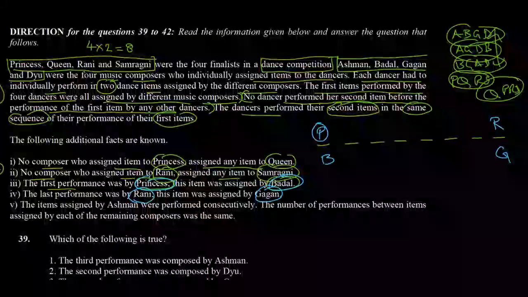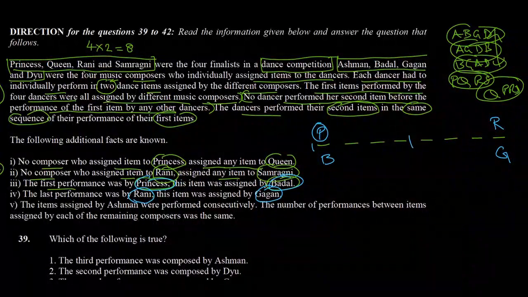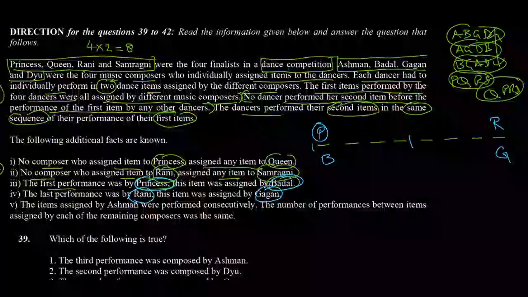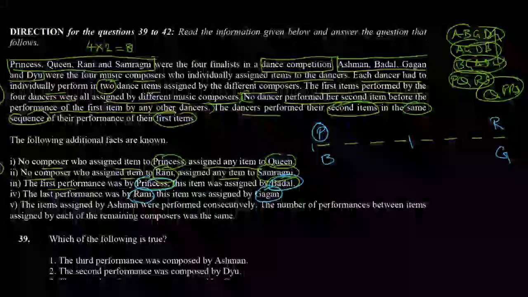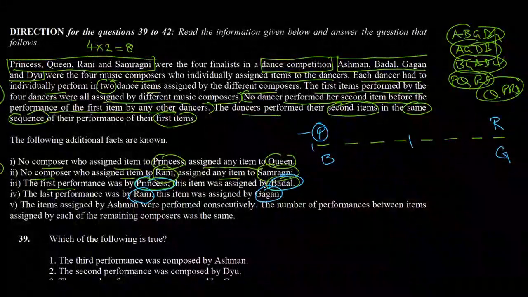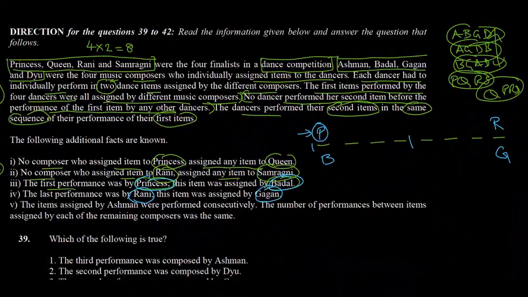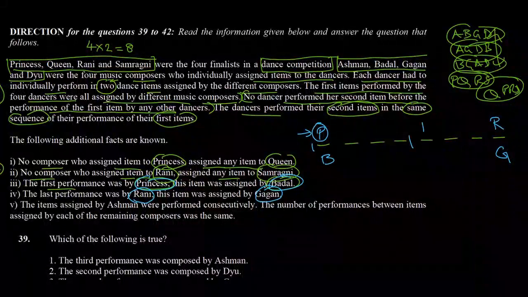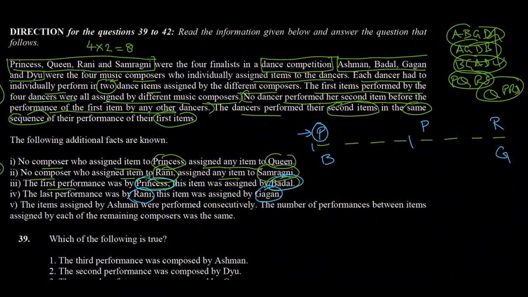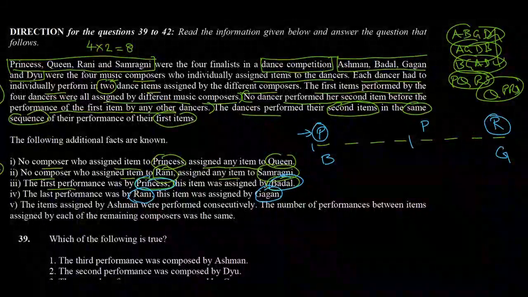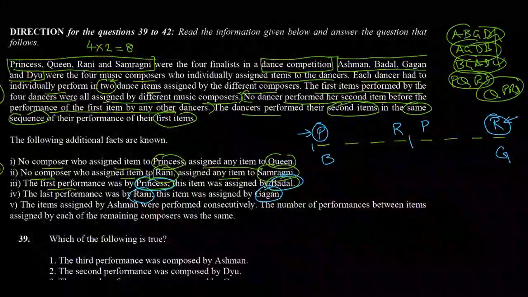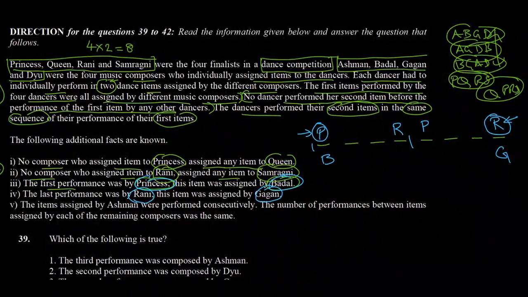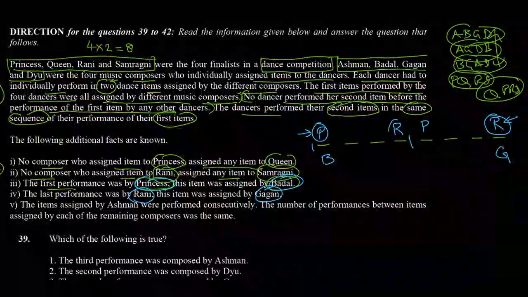So the first four will be performed by the four dancers, and then they will follow the next round in the same sequence. So P has performed in the first sequence, so P will again perform in the fifth sequence. Similarly, R has performed in the eighth sequence, so R will perform in the last sequence in the first round as well.